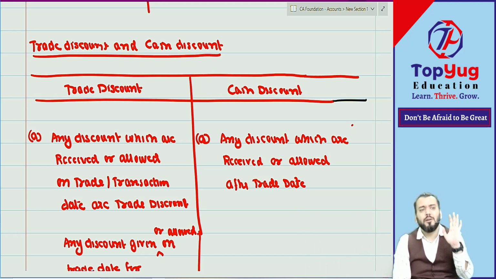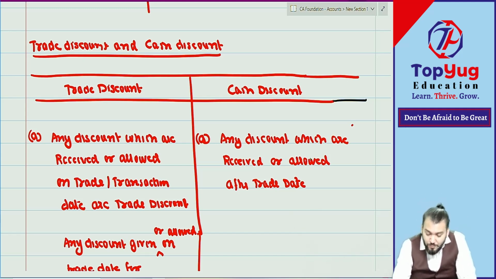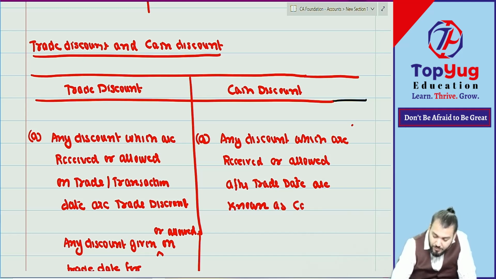It can be n number of reasons, but on trade date it was not given. It was allowed or received after trade date. Reason can be anything: early recovery, good relationship, emotional relationship, whatever. But these discounts which are received or allowed after trade date are known as cash discount. Got it?